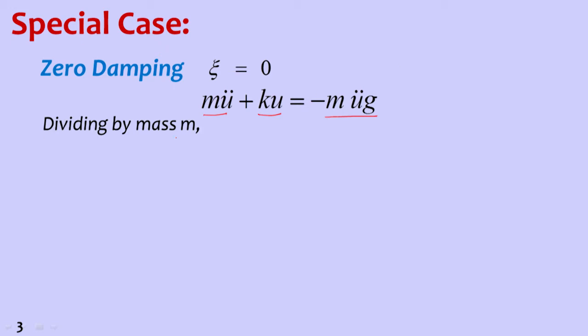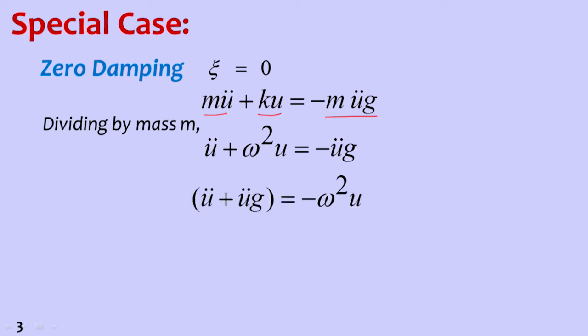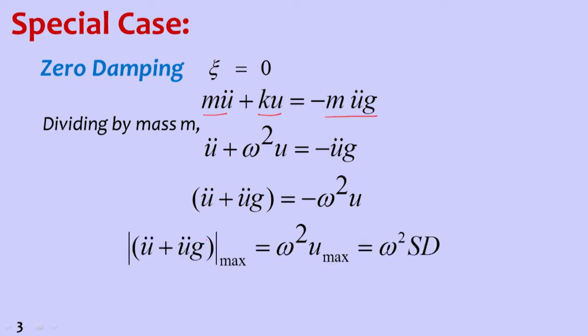Then, if we divide this by mass, we get acceleration plus k by m, which is nothing but omega square, times u, equal to minus u double dot g. If we rearrange these terms, acceleration and ground acceleration together give the absolute acceleration, which is equal to minus omega square u. So, the maximum value of one should equal the maximum value of the other. That means maximum acceleration is equal to omega square times u max.